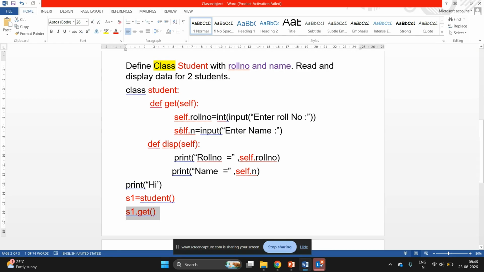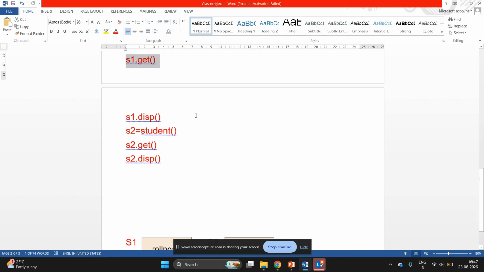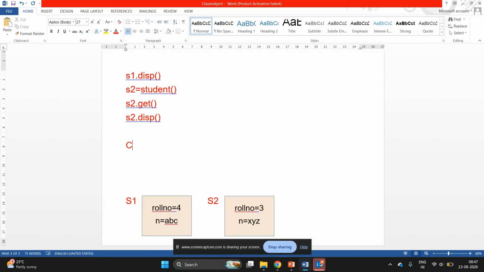Now, in this code, we have seen the functionality, right? Like read, display, or calculation. This functionality we have written in user defined function, and we need to make a call to this function. Now, there is one special category function, which is known as a constructor.